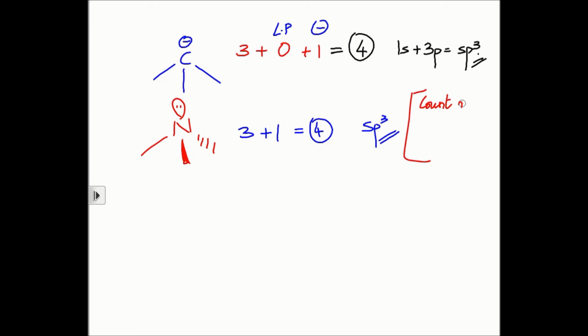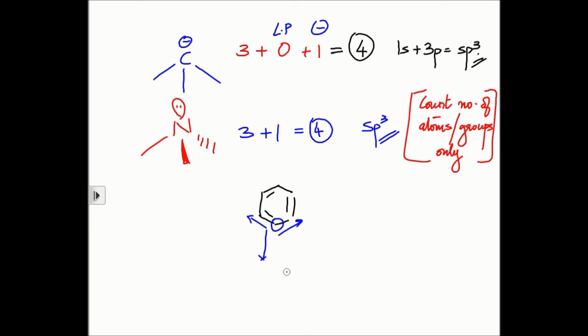The key is, when I say see the total number of atoms it is attached to, never count the number of bonds. Say for example, if I look at benzene and I look at this carbon atom here, the first thing I need to realize is the number of atoms that it is attached to.